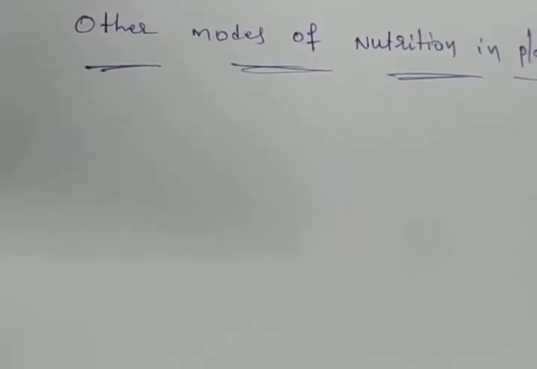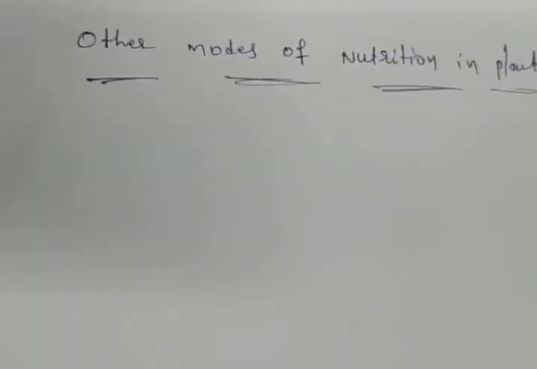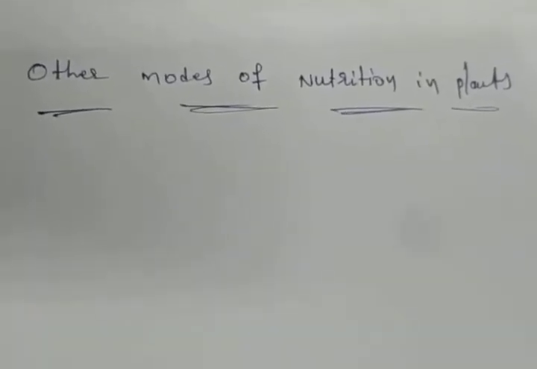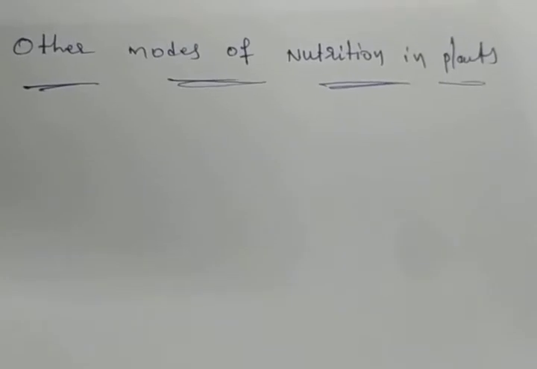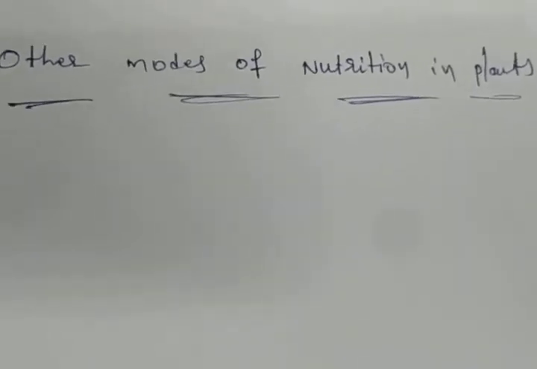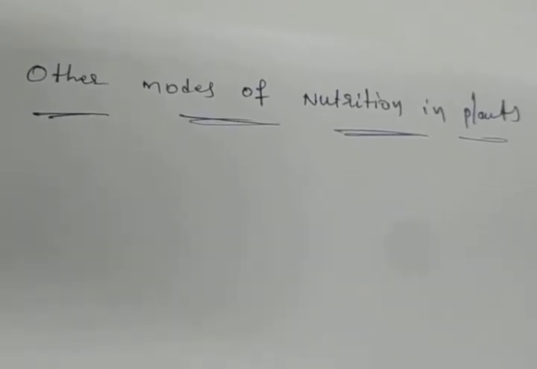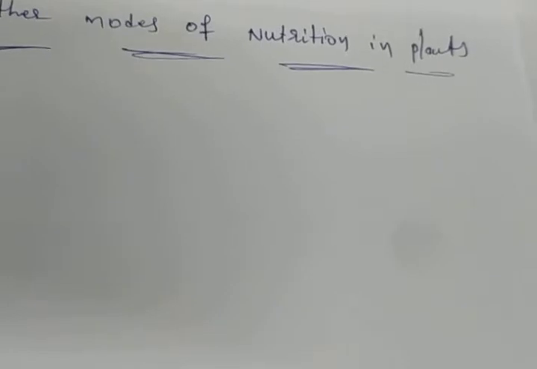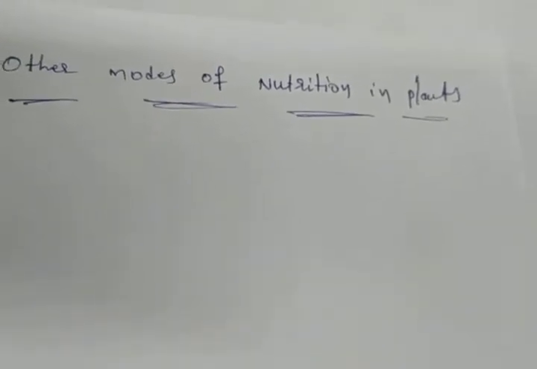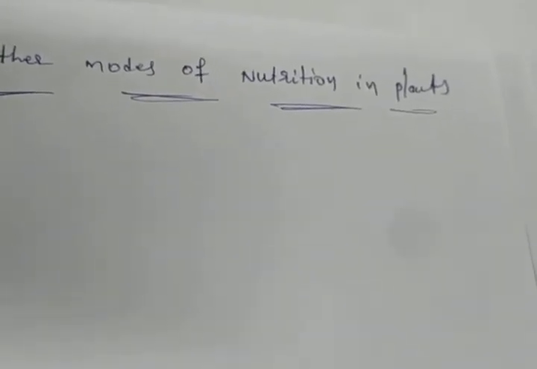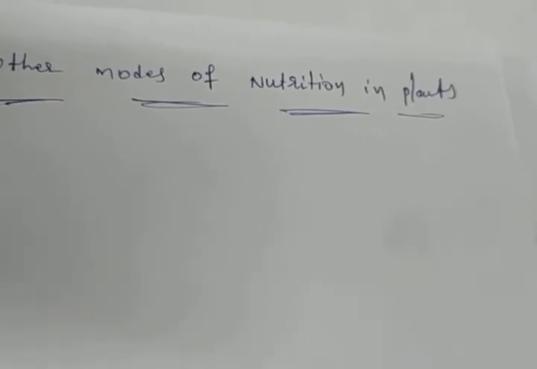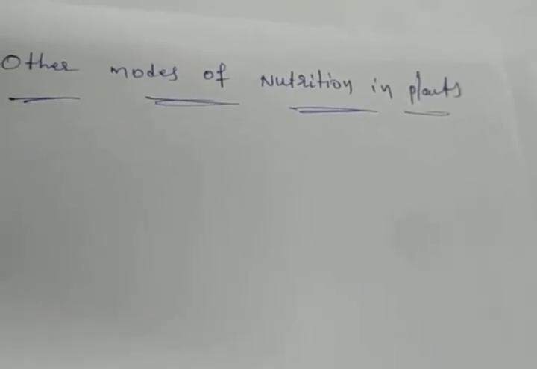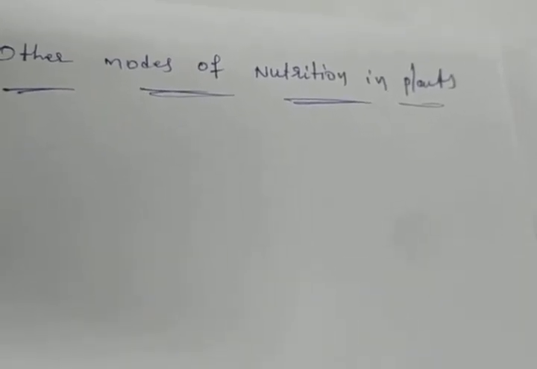Okay, we can discuss the other modes of nutrition in plants. There are some plants which do not have chlorophyll. Actually, plants prepare food. Already we have discussed the photosynthesis process. In photosynthesis, with the help of sunlight, chlorophyll prepares the food. In the presence of sunlight, carbohydrates are prepared.